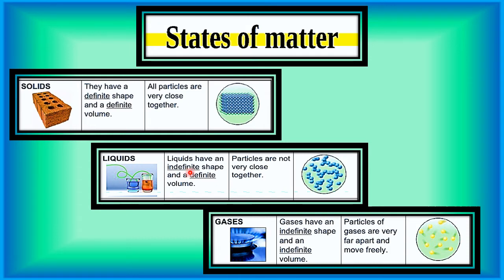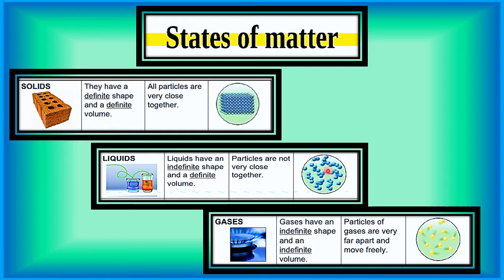Now come to liquids. Liquids have an indefinite shape and a definite volume. Why? Because particles, that means molecules, in the liquid are not tightly packed. You can see there is space between molecules, and this space is known as intermolecular space. Because they have enough space between the molecules, they move here and there, and because of this they flow easily, and we cannot hold them in our hands. We need a container for holding liquid.